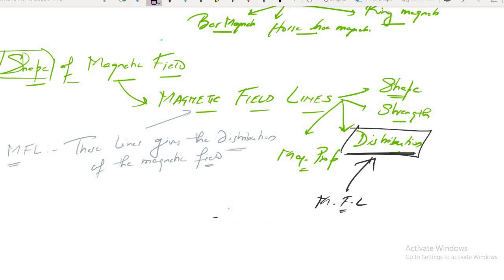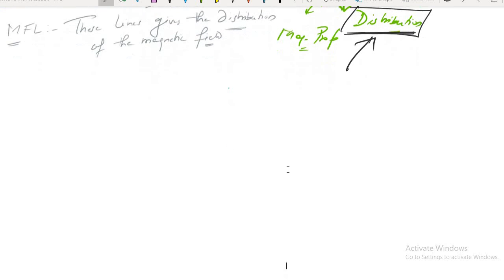Now, sir, show us the magnetic field lines about a bar magnet. Now let me draw the magnetic field lines for a bar magnet. Let me show you how the magnetic field lines look for a bar magnet. See here.